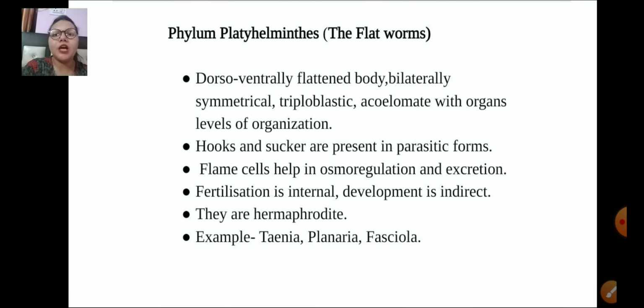What do we mean by hermaphrodite? This term means that they are bisexual. They bear both the sexes in a single individual. Examples are Planaria, Fasciola, Taenia.